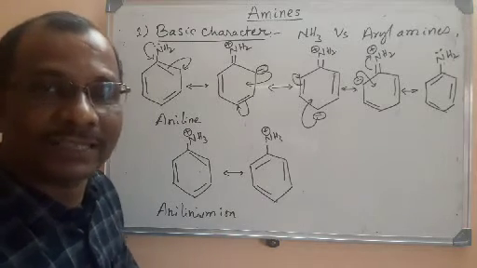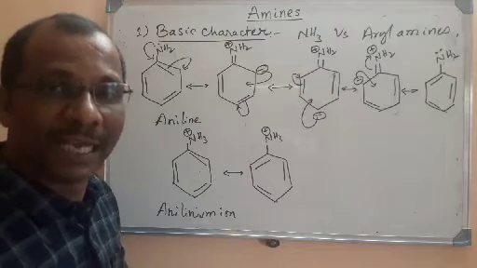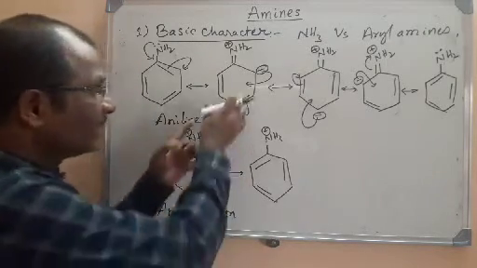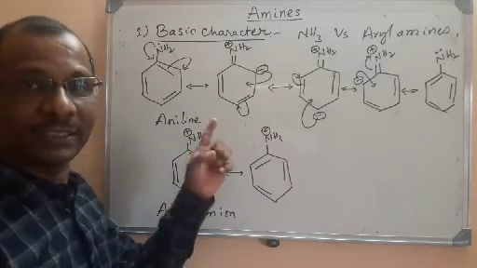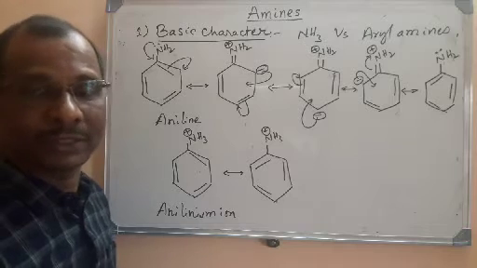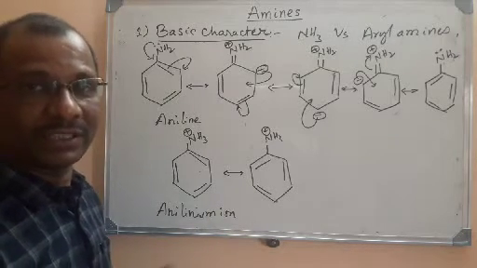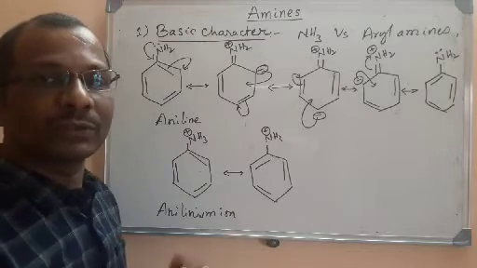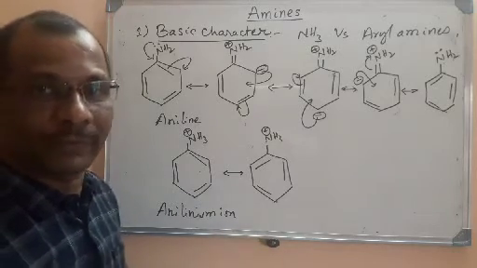The more the tendency of accepting a proton, the more will be the basic strength. The less the tendency for accepting a proton, the lesser will be the basic strength. So clearly aniline has less tendency to accept the proton because in the form of the aniline molecule it has more stability as it has more resonance structures. This is one point. Second point, if you take ammonia, there is no resonance possible for ammonia. The only thing is, it can donate its lone pair of electrons.